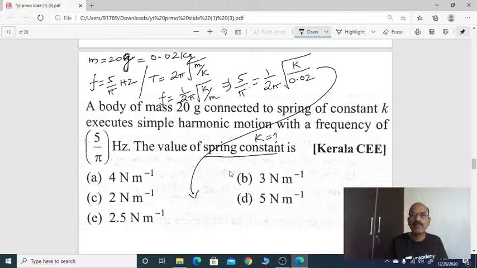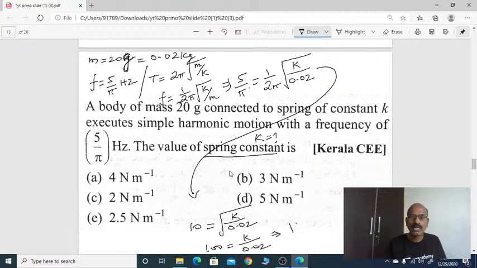5 by, see, pi cancel it, 5 cross multiply, 5 into 2 is 10. So 10 equal, this pi cancel it, 10 equal root k by 0.02. Squaring on both sides, 100 equal k by 0.02. Now cross multiply. Right, you will get k equal this 0.02 into 100.